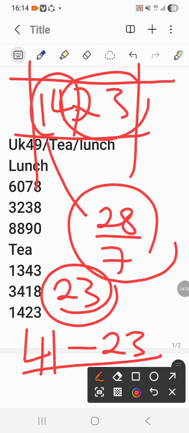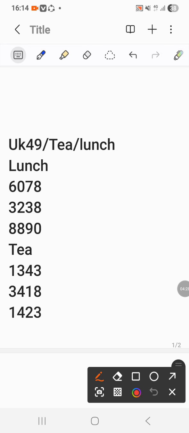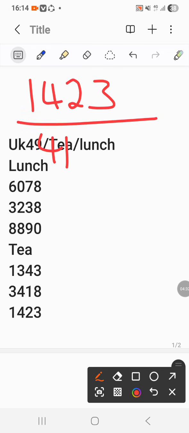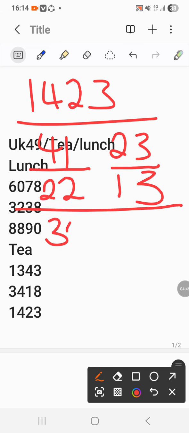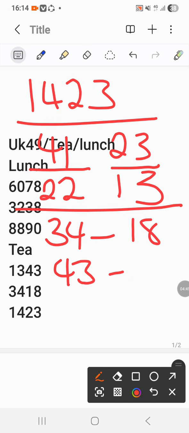So I can just create, maybe, from that code 1423. I'll say 41, and then I'll say 22. I'll say 23. Then what other number do I get? 13. And then from this other code, I'll get 34. I'll get 18. The top one is 43, is 13. So meaning that our codes are sorted now.